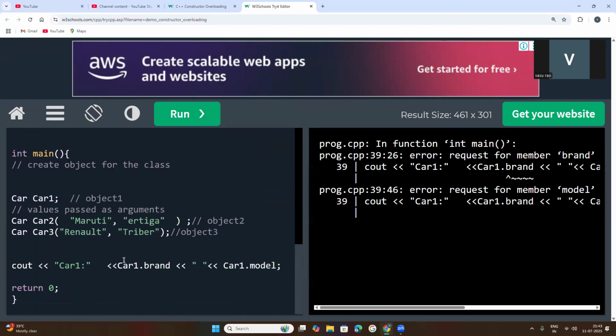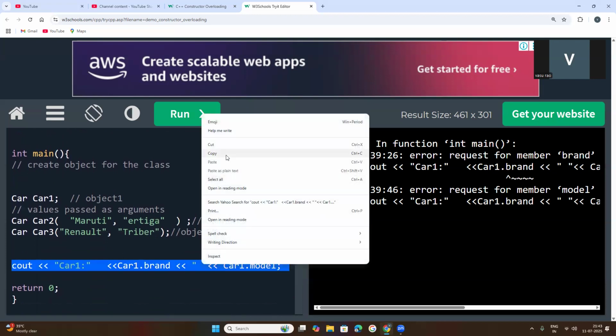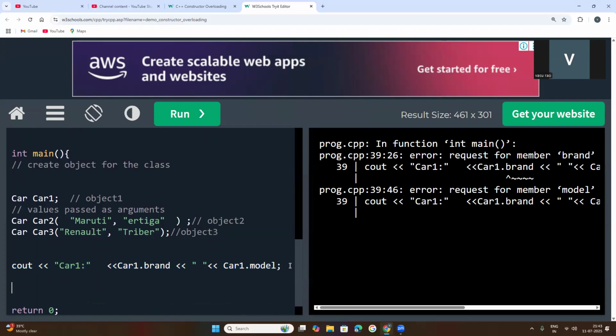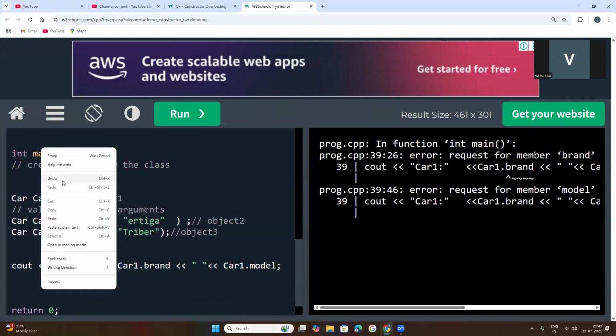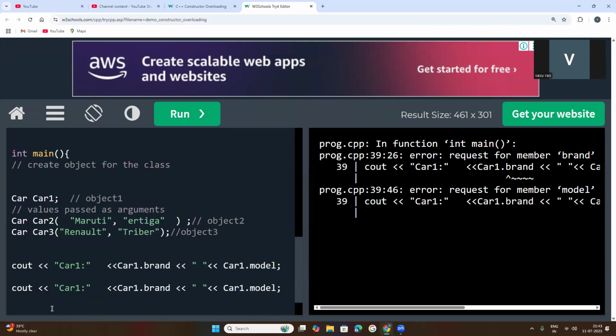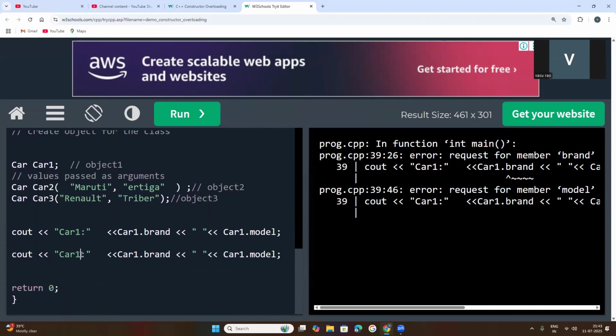Okay, now you copy this one and paste it here. You mention this as car2, because you want to see car1 and car2 here. Now here you write cout car2 dot brand, car2 dot model.